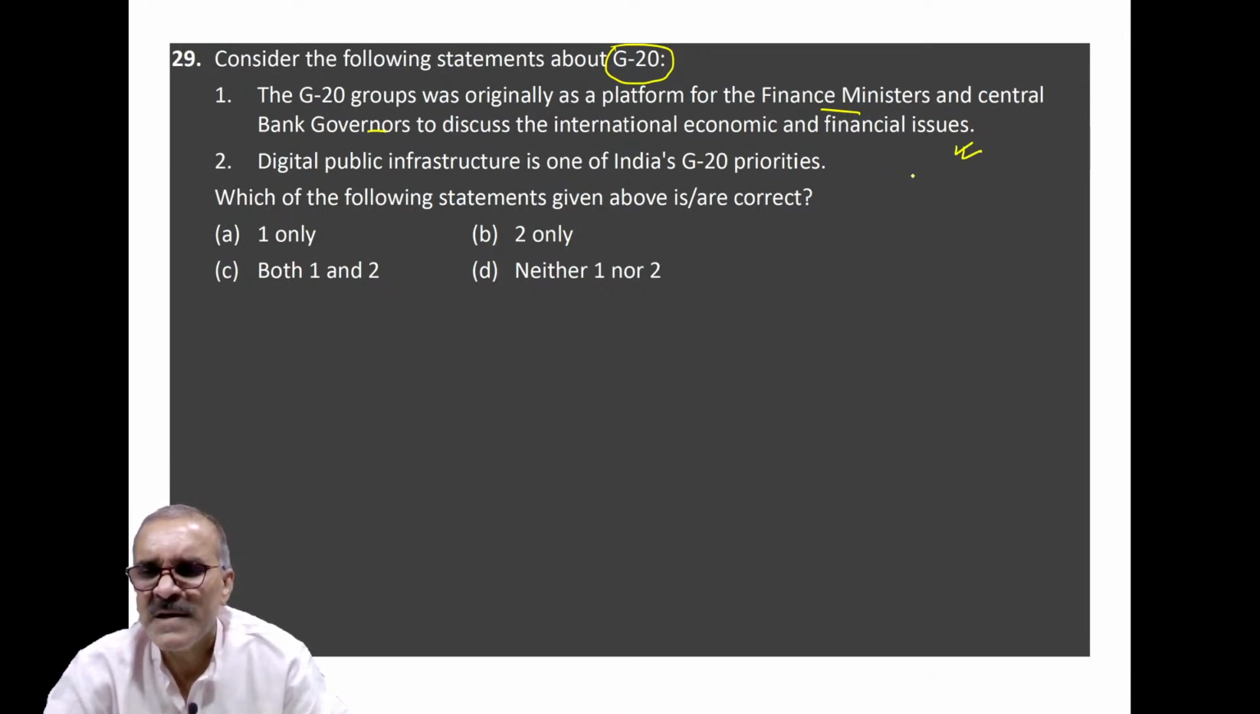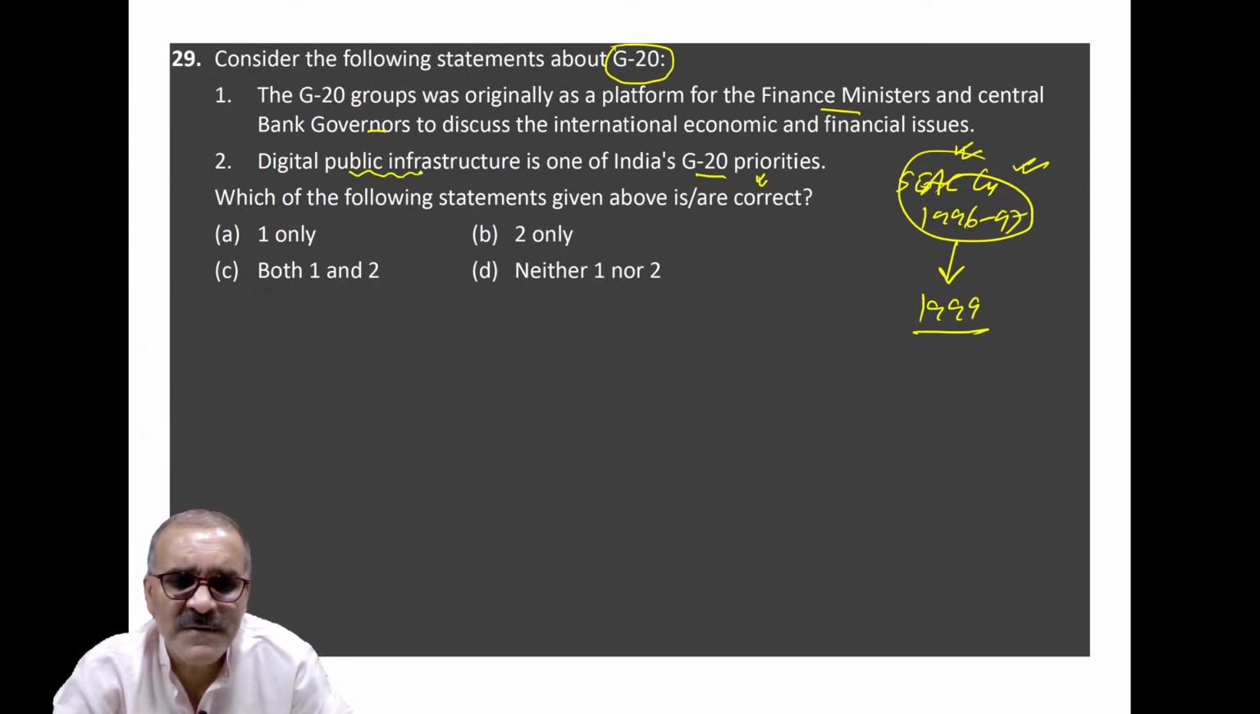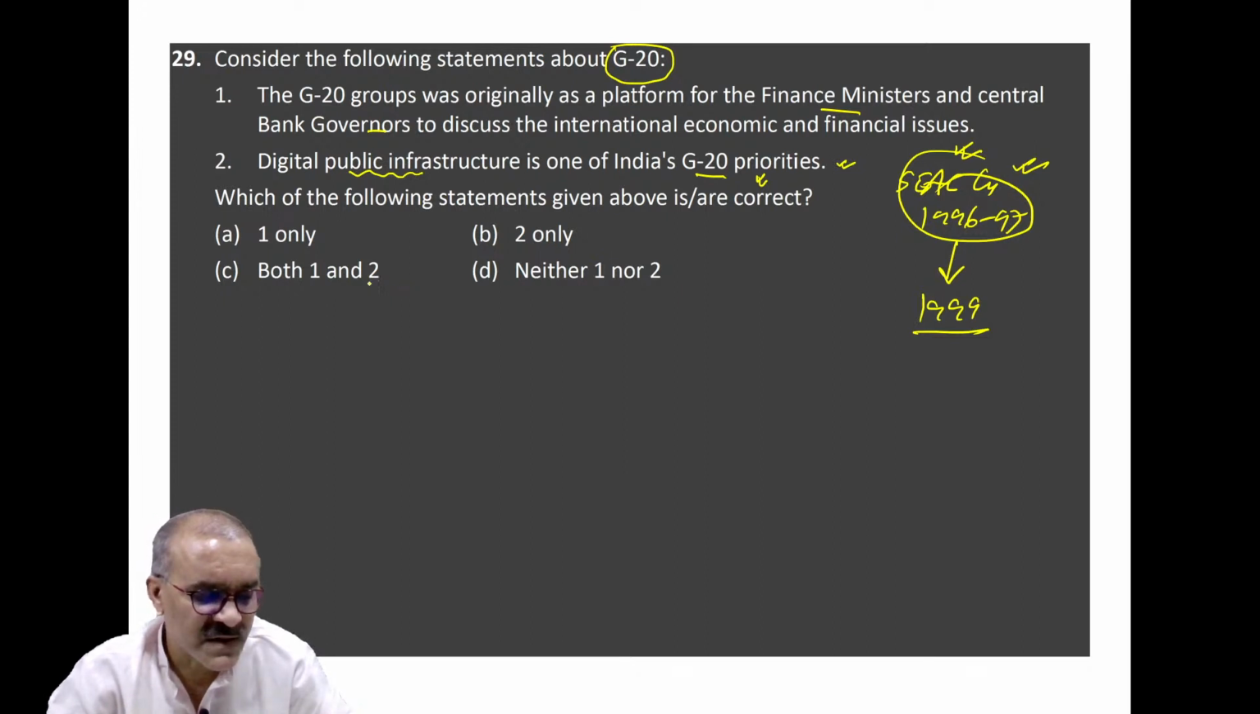This is correct. In wake of Southeast Asian currency crisis of 1996-97, G20 was set up in 1999. This was the global economic crisis in which American stock market dropped by 2% overnight. Clear? Digital public infrastructure is precisely one of the India's G20 priorities. India had many priorities for it, but this year digital public infrastructure is among its priorities. It means that both of the statements are correct, so C will be its correct answer.